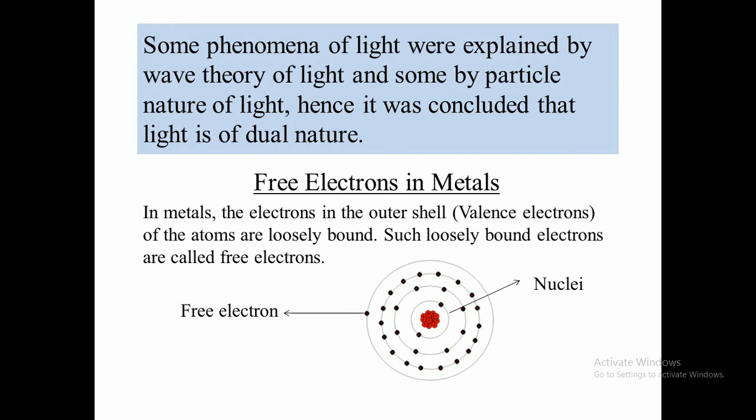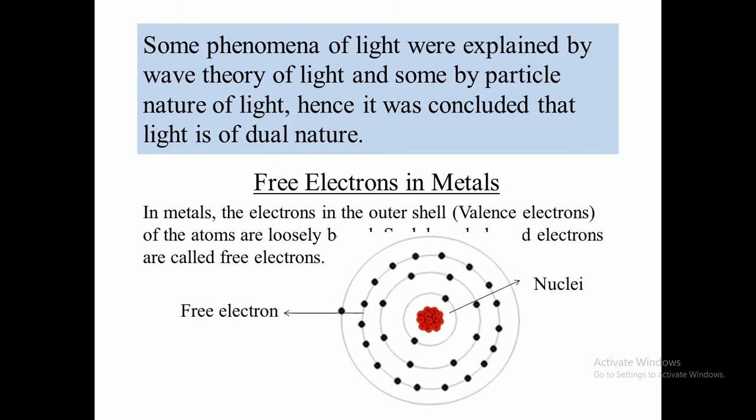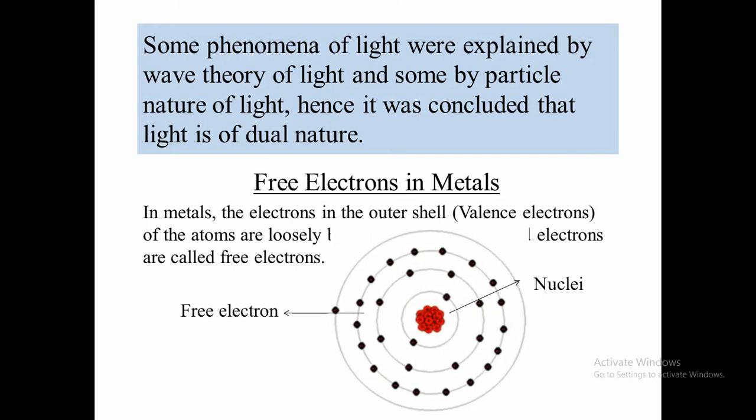We know that metals are good conductors because they contain a large number of free electrons. Free electrons means loosely bound electrons. Look at the structure of the atom. This is the nucleus, which is positively charged, and electrons are revolving around the nucleus in different orbits. The electrons very close to the nucleus are very strongly bound.